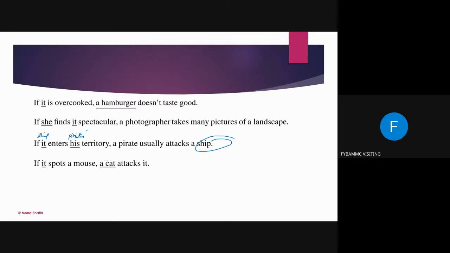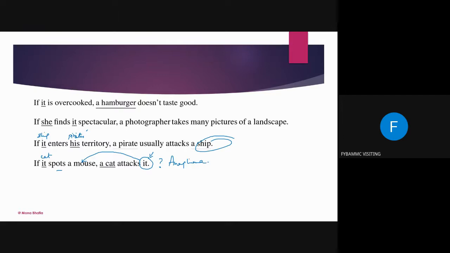If it spots a mouse, a cat attacks it. It's already given. If it, that means if the cat spots a mouse. Now what does the second "it" refer to? Attacks it. Tell me. Here, in this sentence, you must have seen that this "it" has come in the later part, and what it refers to is a mouse. So this is an example of anaphora.